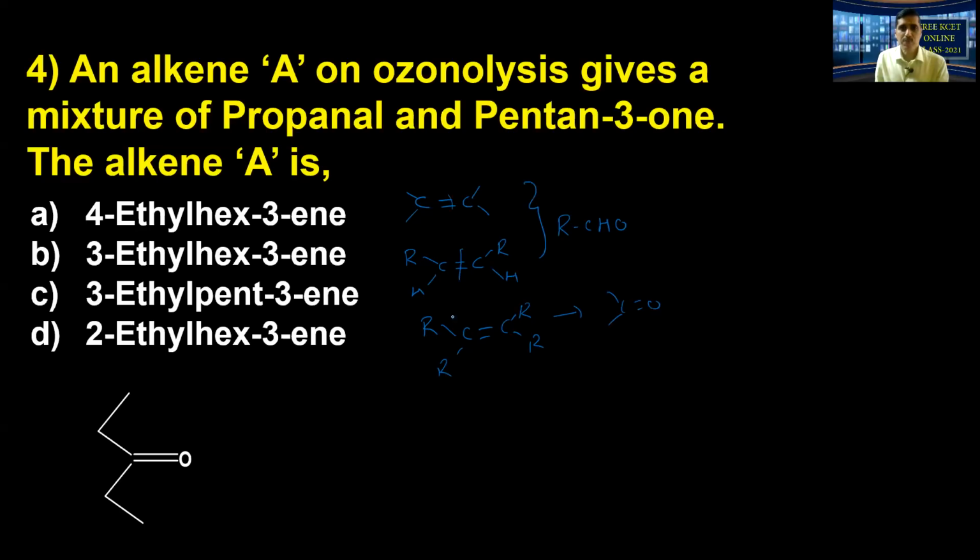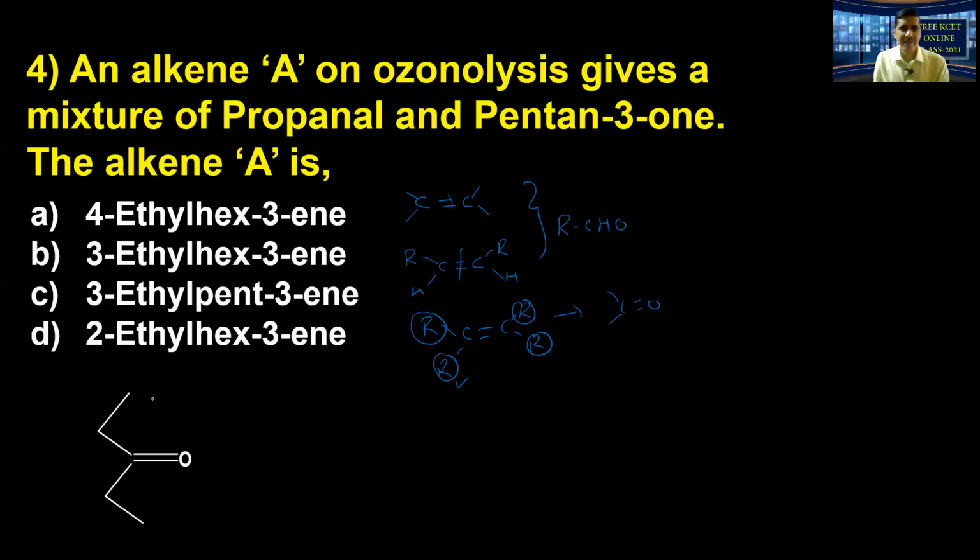Now with R groups, there are two different products. So now in the first two cases, if R is the same, two similar aldehydes are going to be produced. Here, if all alkyl groups are the same, two similar ketones are produced. Here, if one R is different, now two different products are going to be produced. Look, there is a propanal on one side and pentan-3-one on the other. So it means one side has complete substitution and the other side is free.